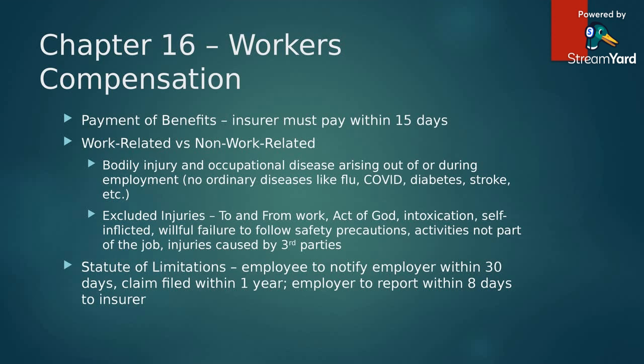Activities that are not part of the job are not going to be covered. So if you have any voluntary games, like a three-legged race or something like that on the side of the workplace, even though it's on work property, it is not going to be covered because it is voluntary. And any injuries that are caused by third parties are not going to be covered as well. This is situations like a spouse coming to visit their husband at work, or domestic violence type situations, somebody just going crazy, going postal. Terrorism events are not covered under workers' compensation as well.